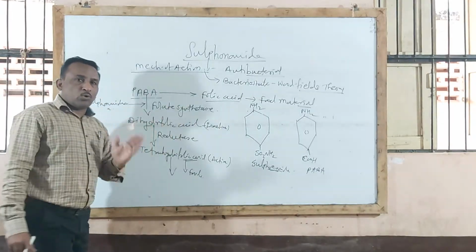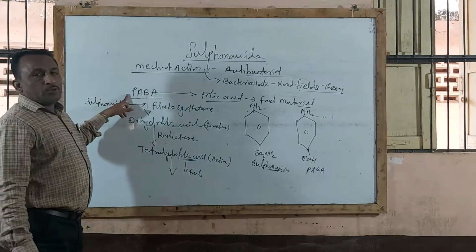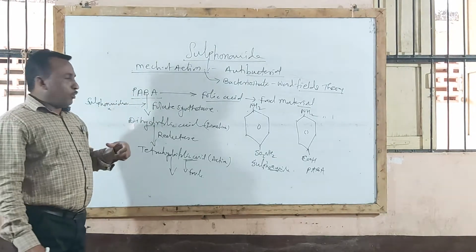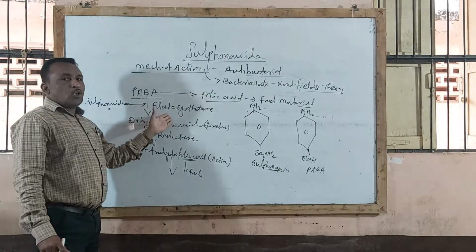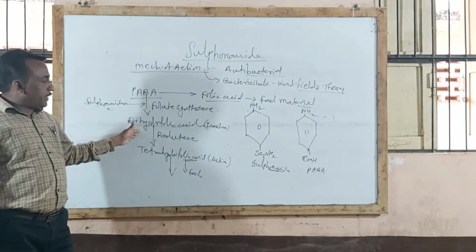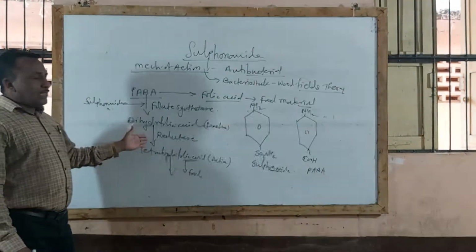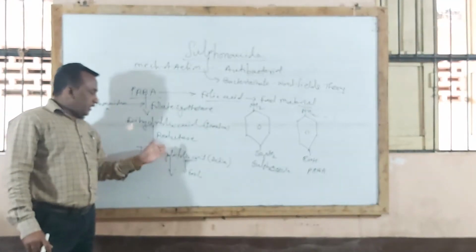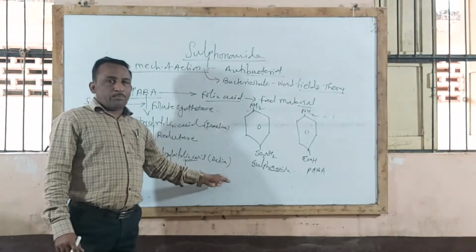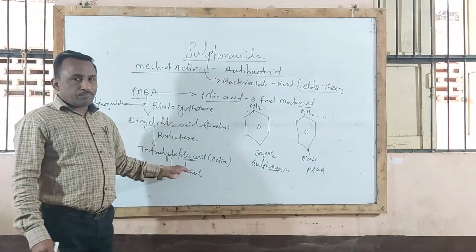Bacteria, for growth and multiplication, utilize PABA, that is para-aminobenzoic acid, which is already present in the body. This PABA, in the presence of folate synthesis enzyme, is converted into dihydrofolic acid, which is an inactive compound. Again, a reductase enzyme acts, converting it into tetrahydrofolic acid, which is the active compound used as a food material.